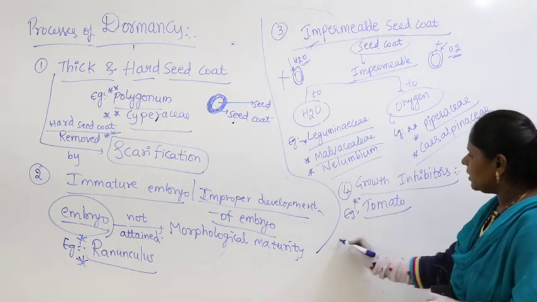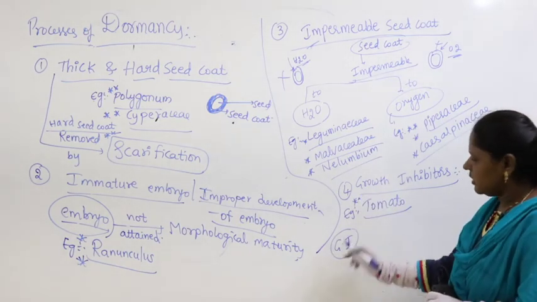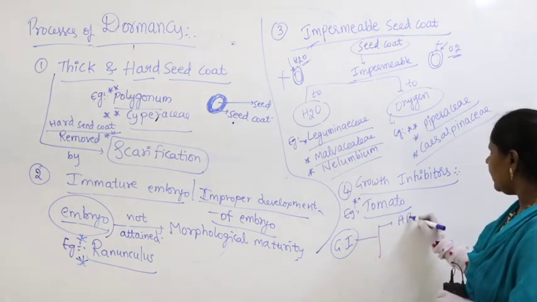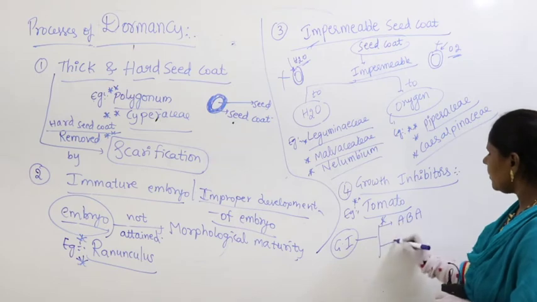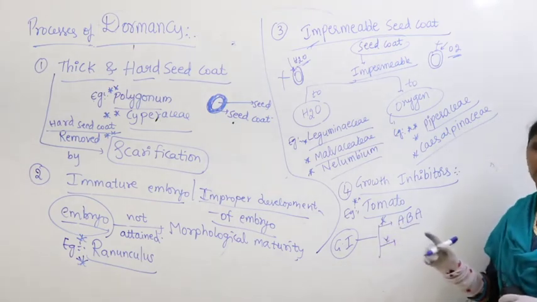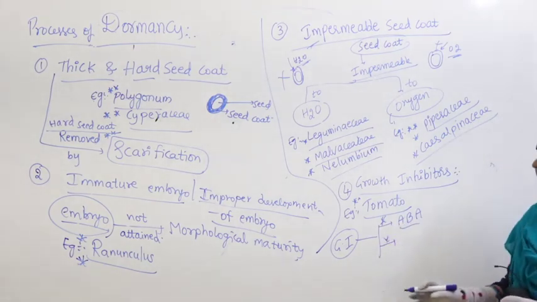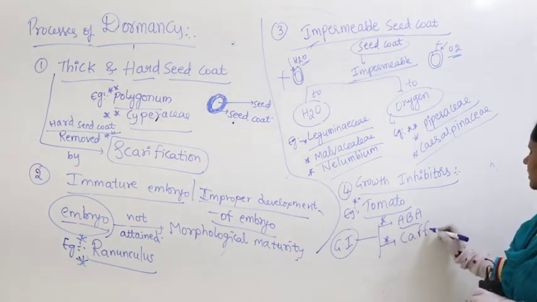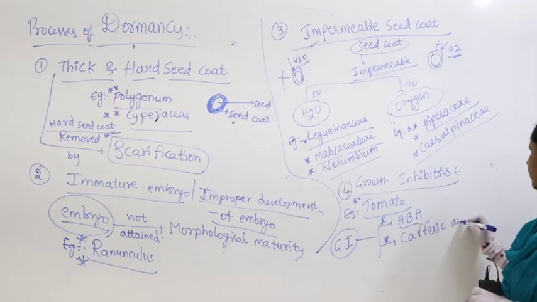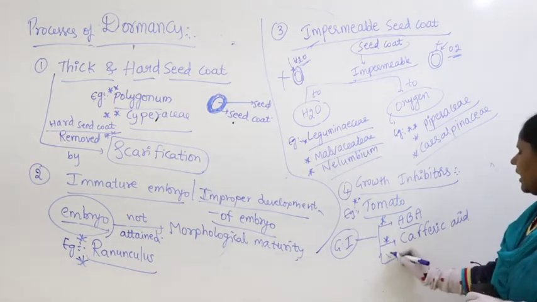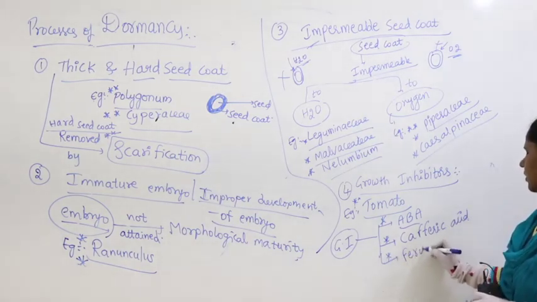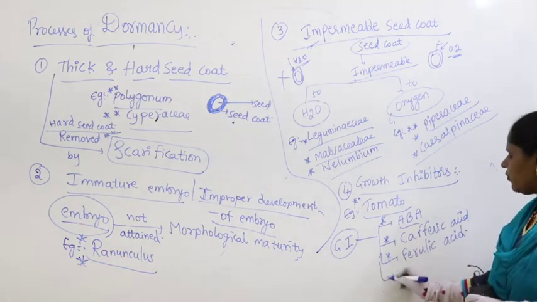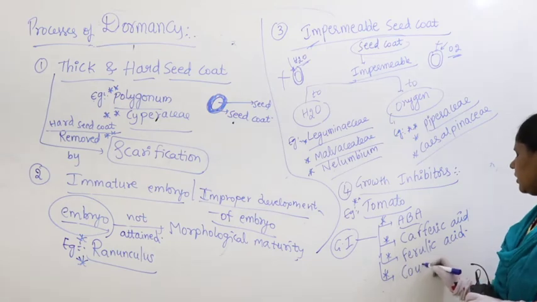I am writing GI, meaning growth inhibitors. What are they? We studied abscisic acid. Abscisic acid is a growth inhibitor; it will not allow growth to take place. Apart from this, some more chemicals are caffeic acid, ferulic acid and coumarins.